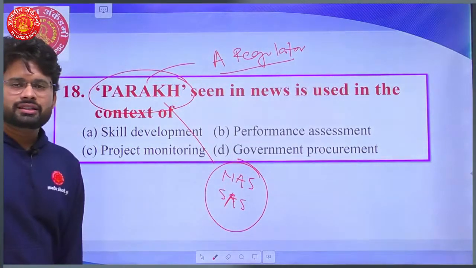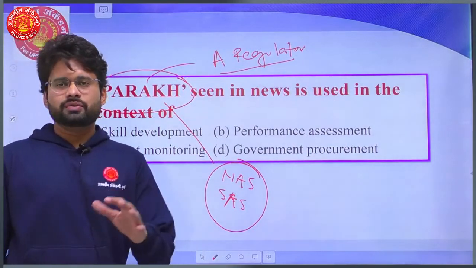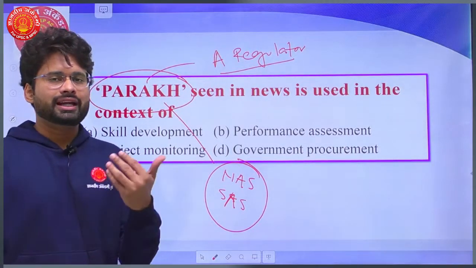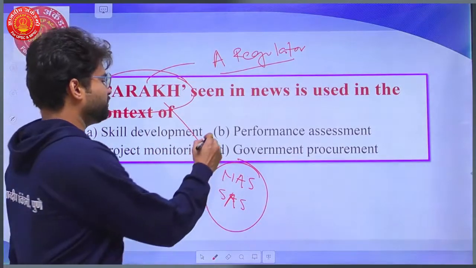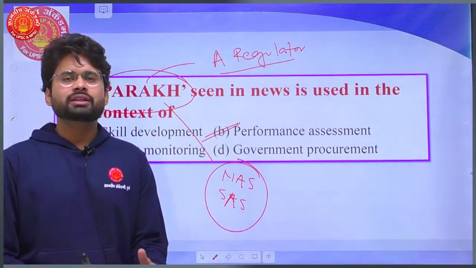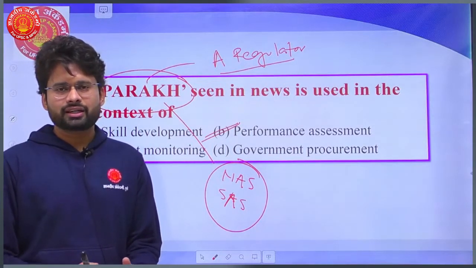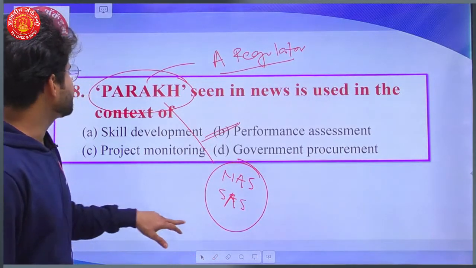So PARAKH is nothing but a new regulator in the education sector which is going to submit reports like NAS and all. So it is performance assessment reports: how the education sector is performing, what the lacunas have been, what the challenges are, etc. So PARAKH is that new regulator the government has launched recently.